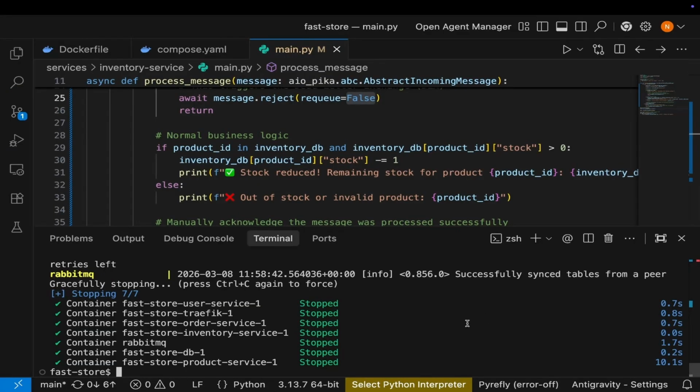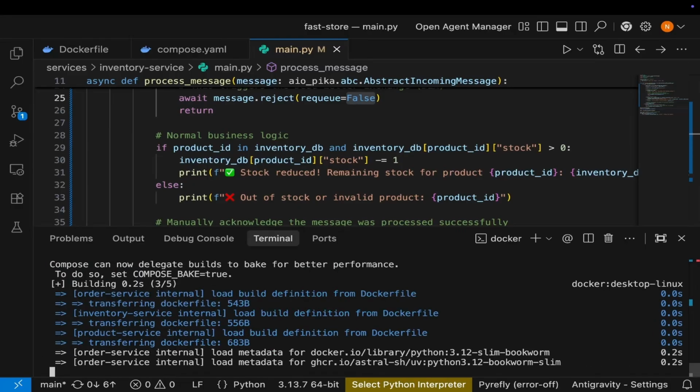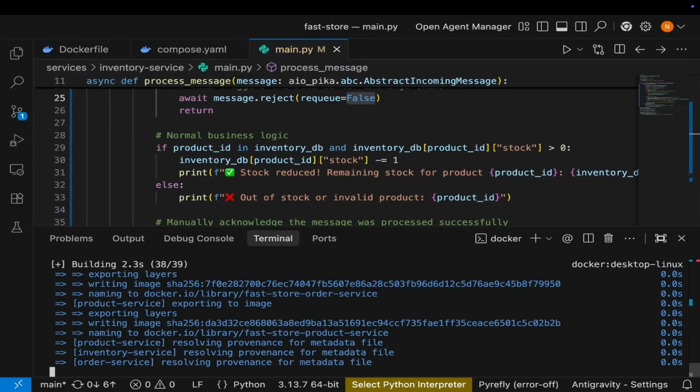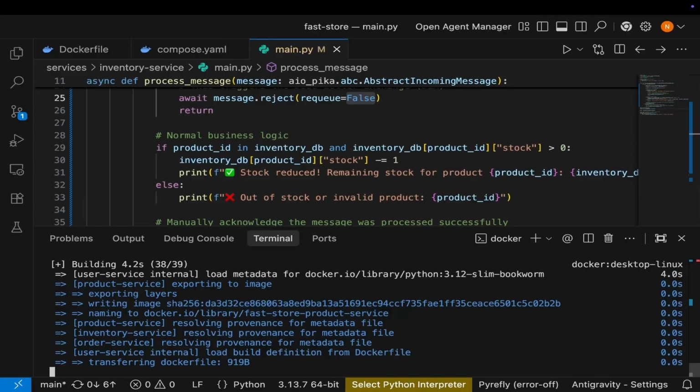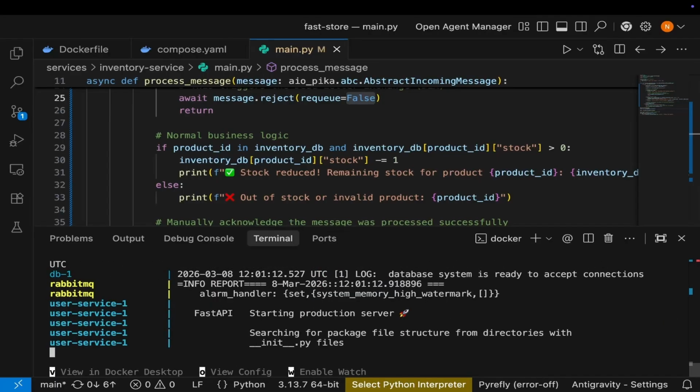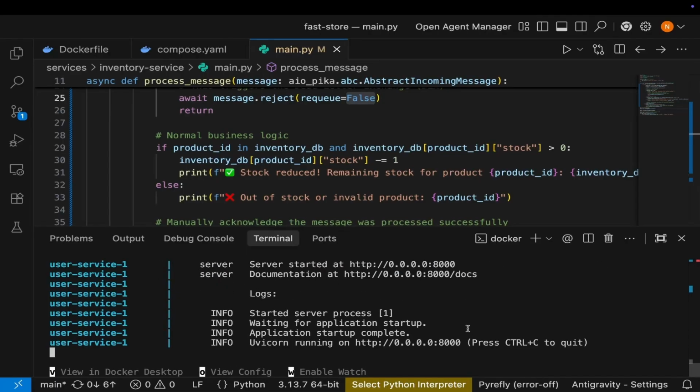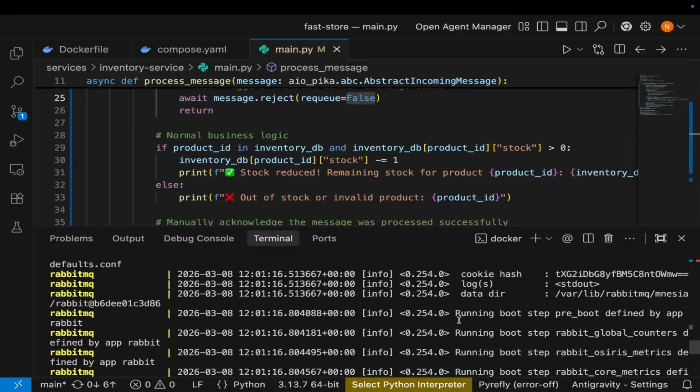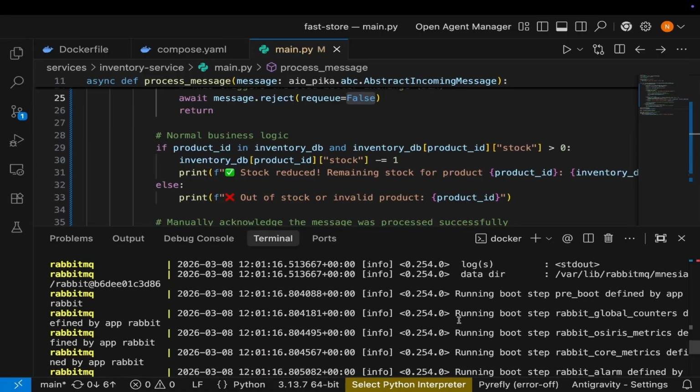First thing is to rebuild the containers. Give it some time. I hope it's a little bit faster. Okay, everything looks good. Now let's go to the dashboard.